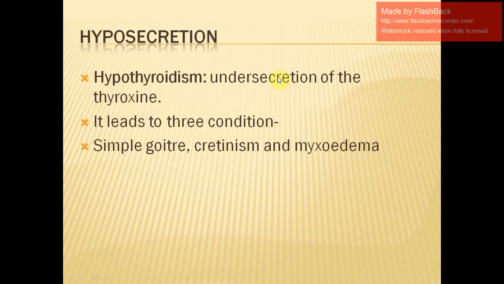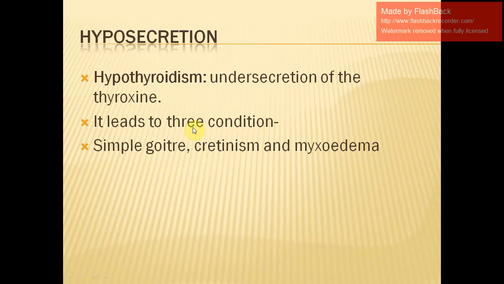So under secretion of this thyroxine, what will happen? It leads to a condition called hypothyroidism, and it has three types of effects. Either the person will suffer from simple goiter, cretinism, or myxoedema. These are the three types of conditions that can be observed in a person if there is hyposecretion.